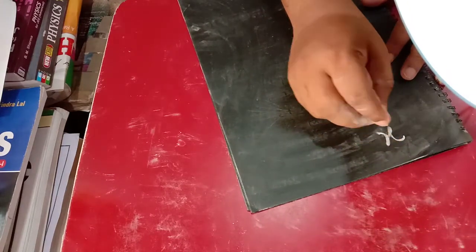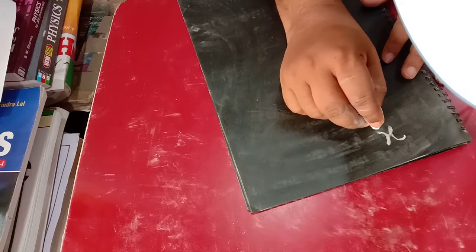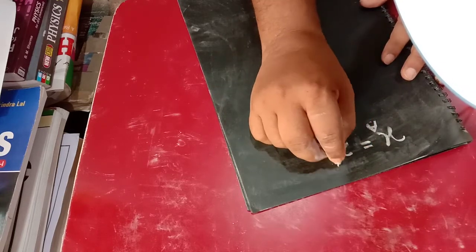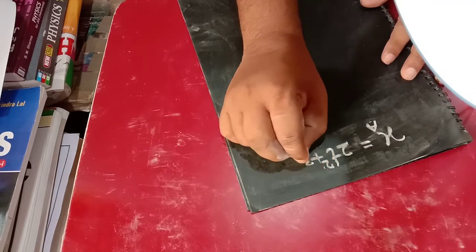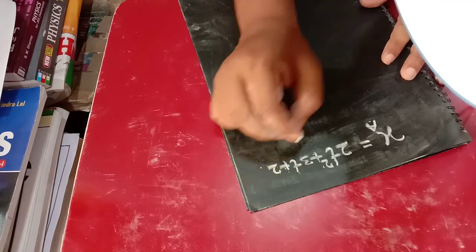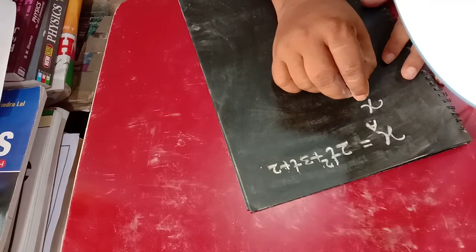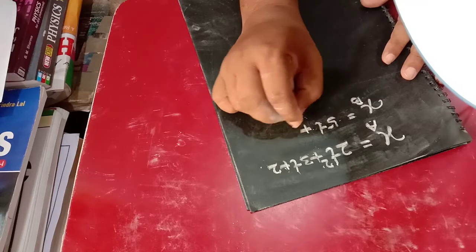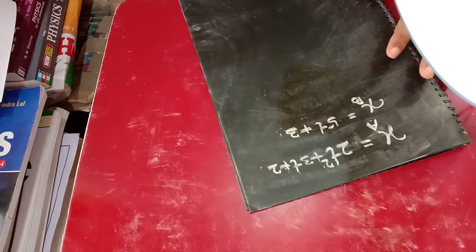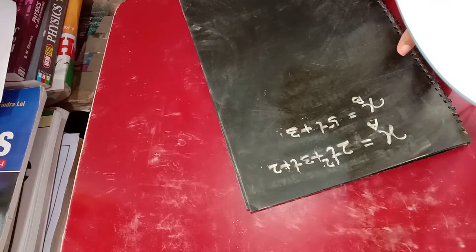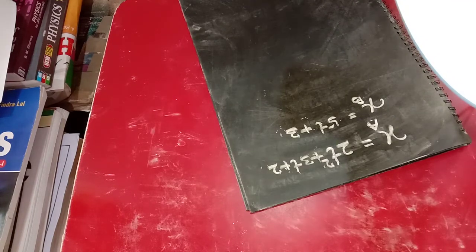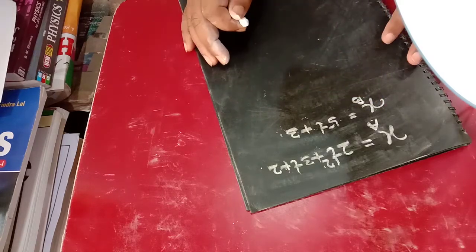The motion of the body is given by, particle A is moving like 2t square plus 3t plus 2, and xB is moving with 5t plus 3. If the question asks which particle is moving with uniform acceleration and which particle is moving with zero acceleration, you simply do it by differentiation.